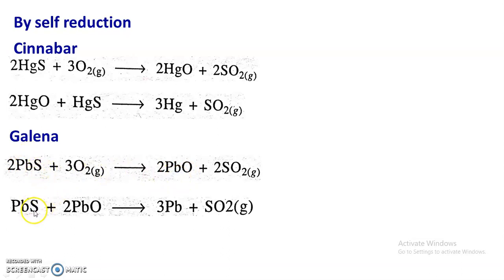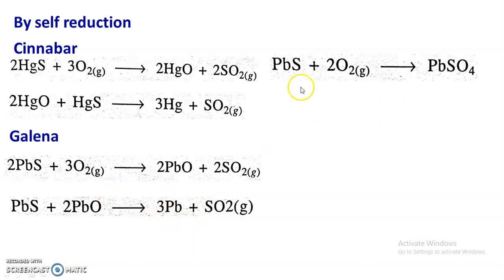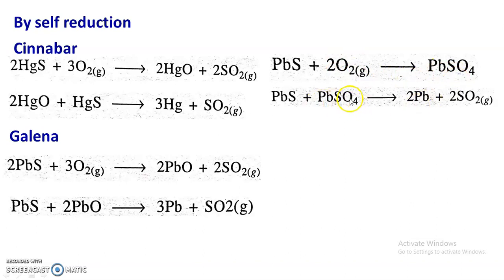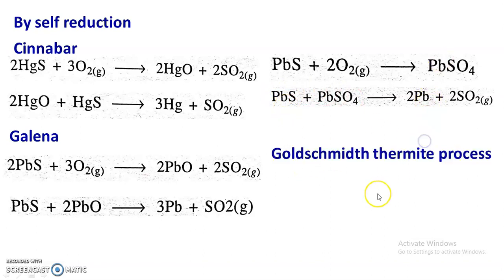The remaining portion of lead sulfide combines with lead oxide, and there is a formation of lead. Similarly, lead sulfide is also oxidized to lead sulfate. This lead sulfate reacts with lead sulfide, and there is a formation of lead.